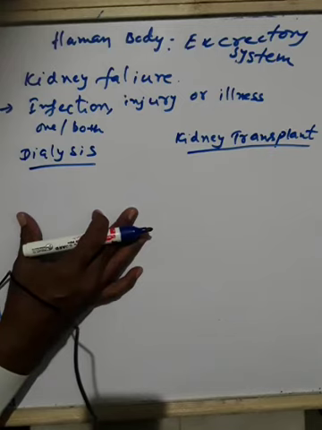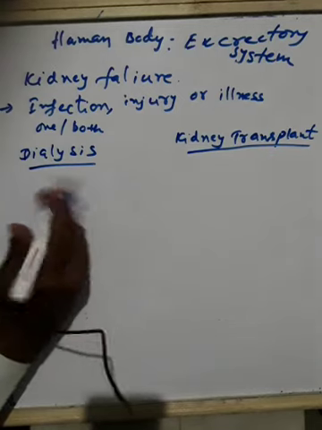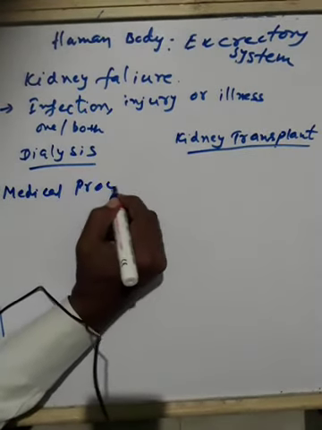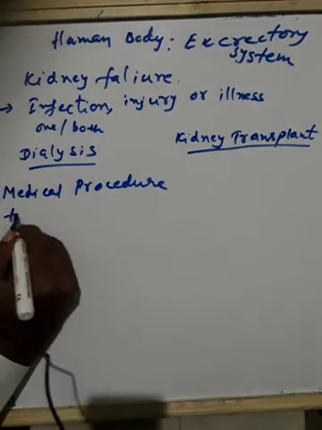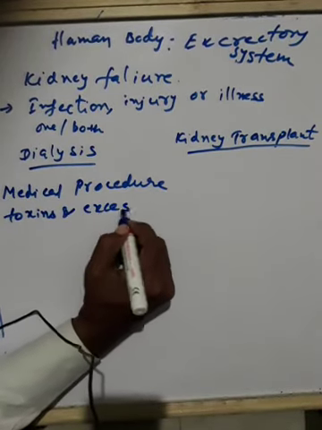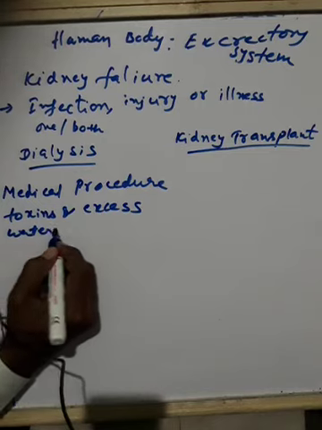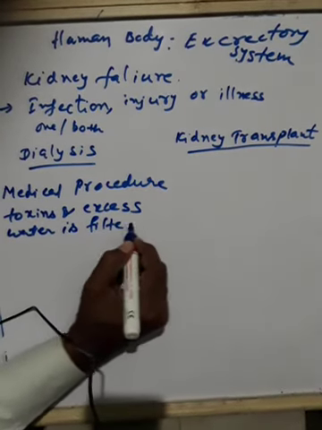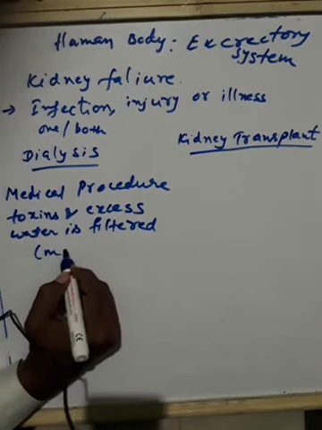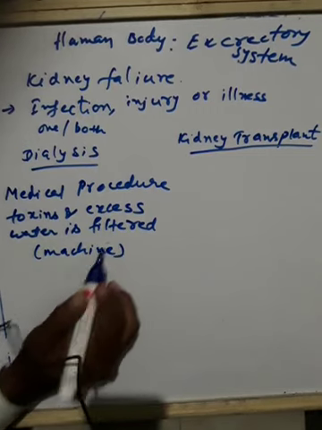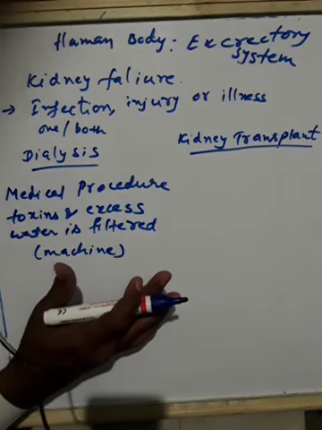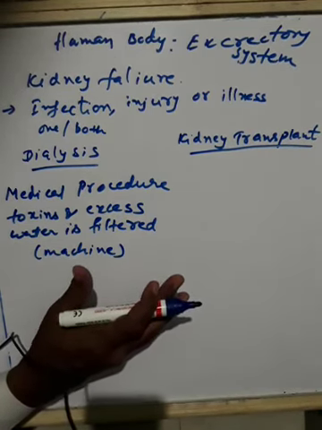This is a medical procedure in which toxins and excess water are filtered from the blood. Toxins are poisonous substances. They are filtered from the blood with the help of a machine. This treatment is very costly because they have to fix the machine. I think page number 93 is given. In this way it will take place.